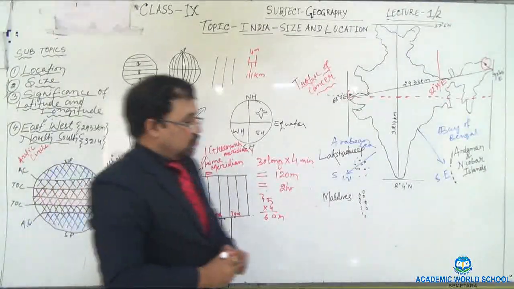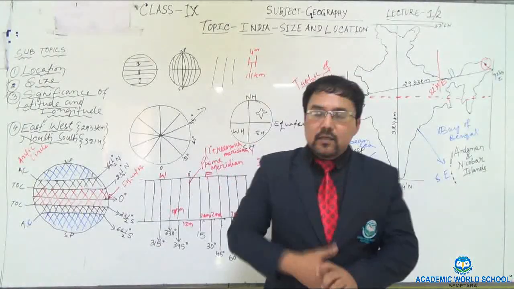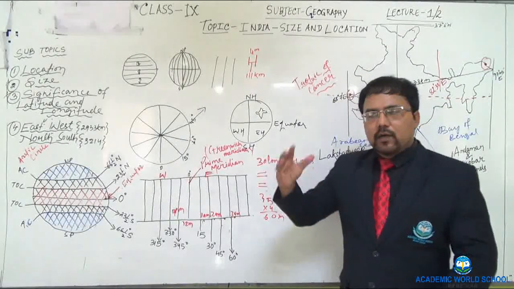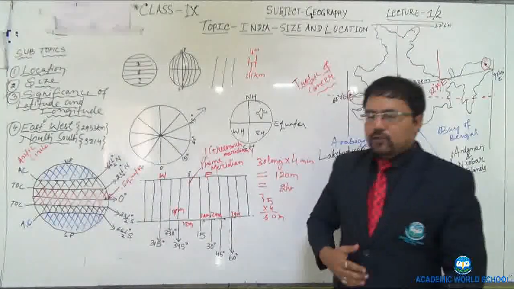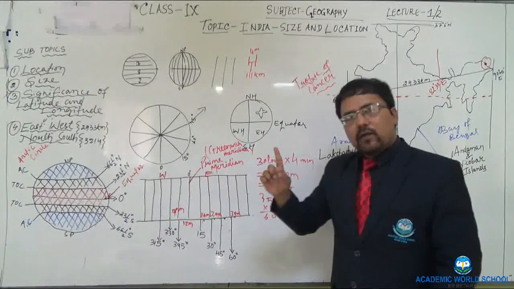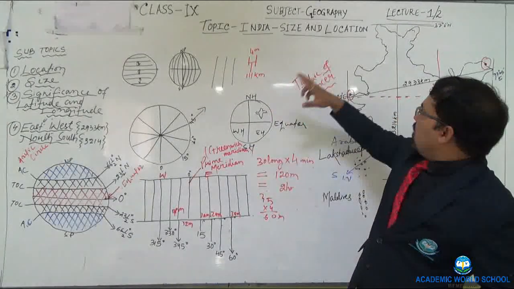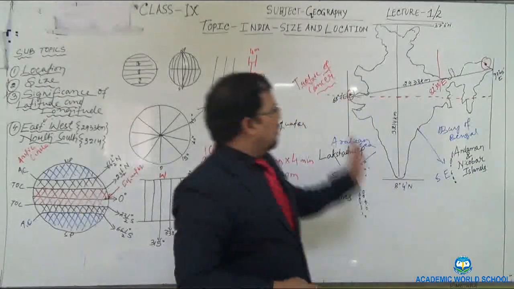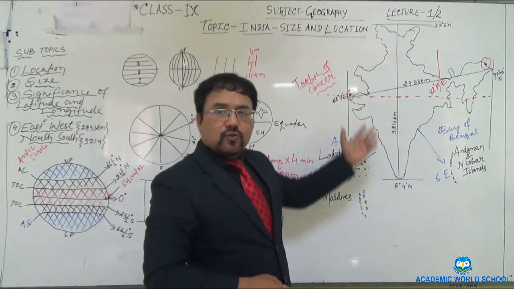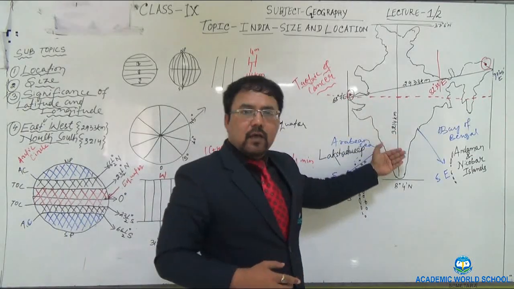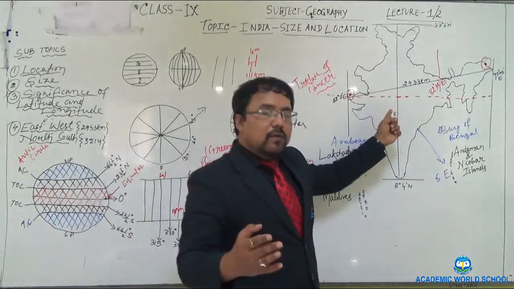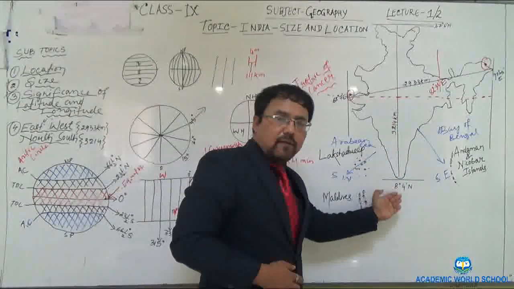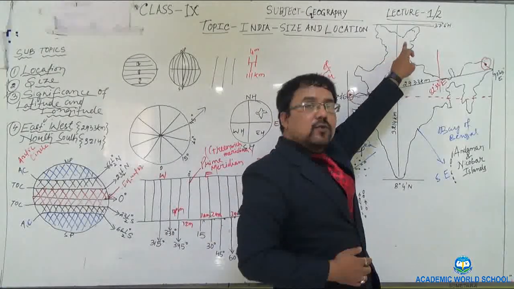Okay, so this is the significance of longitudes. So suppose if you are asked about the significance of latitudes and longitudes, so initially in terms of latitude you will describe the significance of Tropic of Cancer, and just now I told that Tropic of Cancer divides India into two halves, and the southern half does have tropical climate and the northern half does have subtropical climate, and the difference between day and night is hardly felt here, and the difference between day and night is hugely felt here.